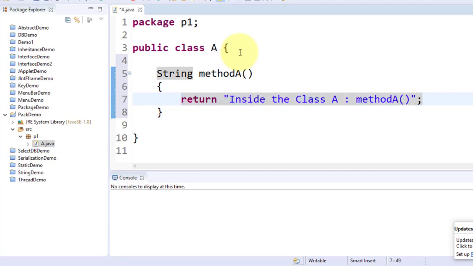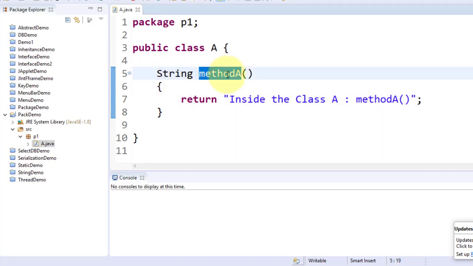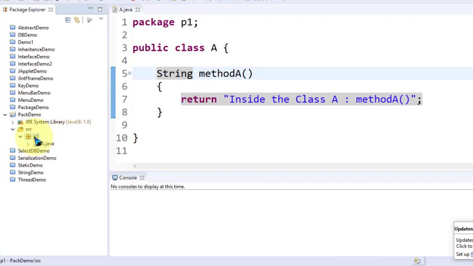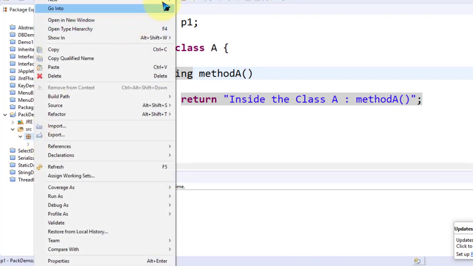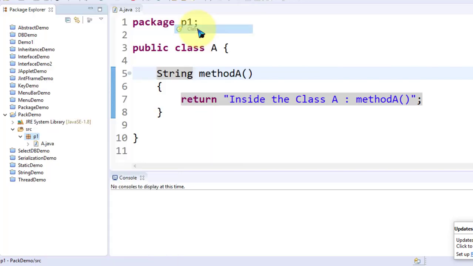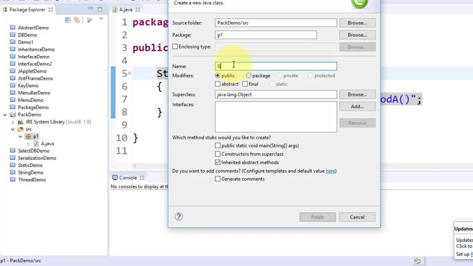Okay, now here look at what is the access specifier for this method A. There is no access specifier, that means it belongs to default. Now I create another class inside the same package, and now I create B. Finish.